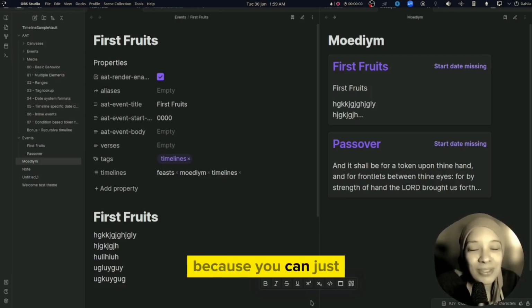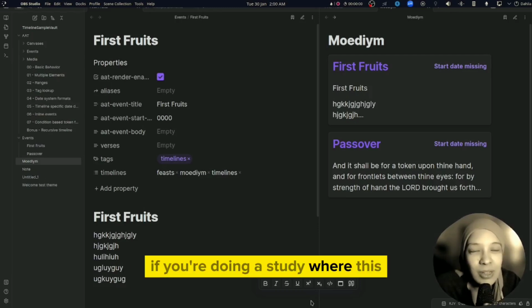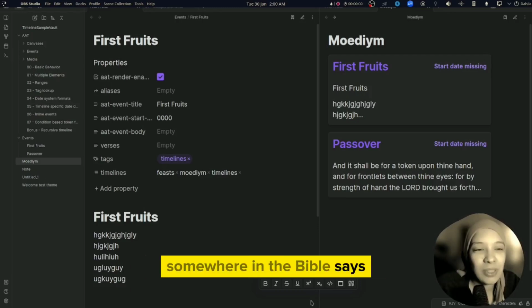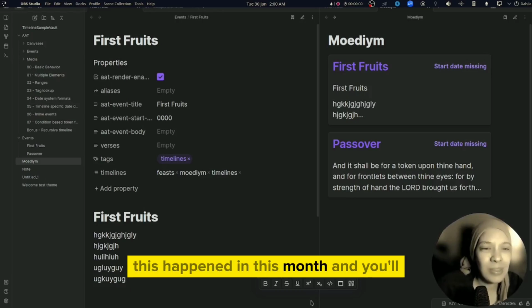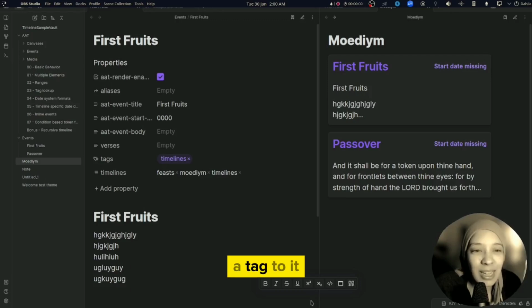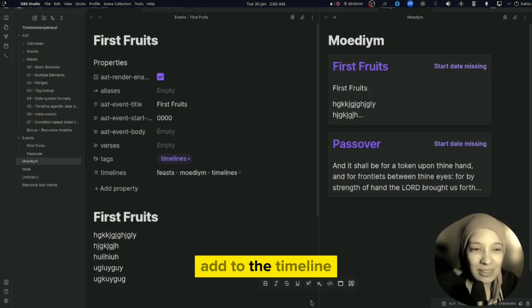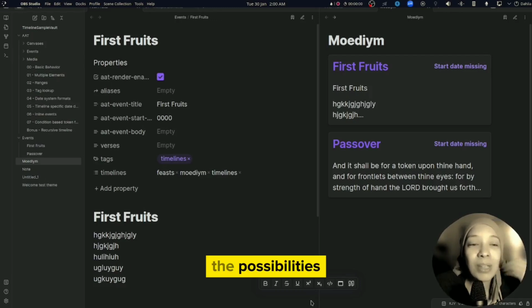It's cool because you can just add your notes, and if you're doing a study where it says somewhere in the Bible that this happened in this month, you'll be able to add events according to that, and it'll automatically add to a timeline if you add a tag to it. The possibilities are endless.